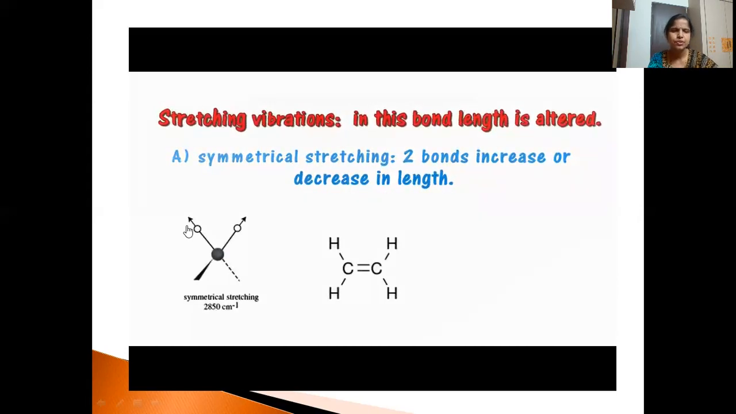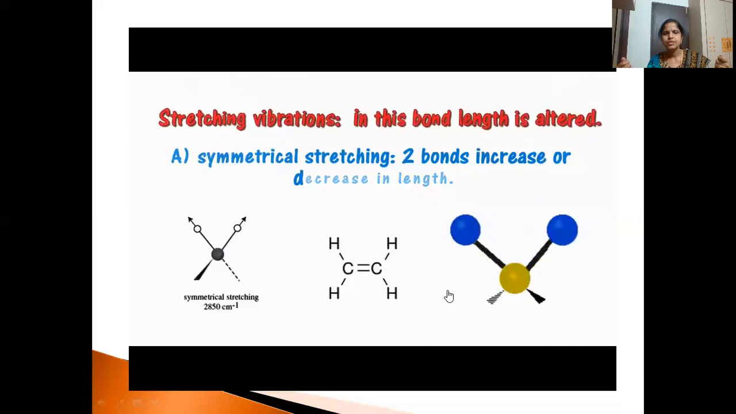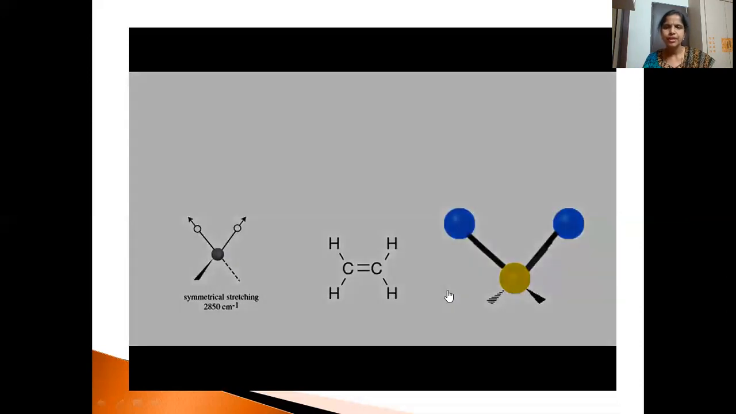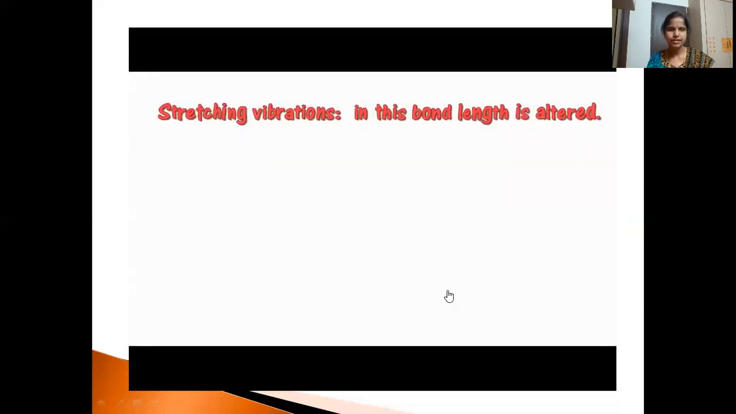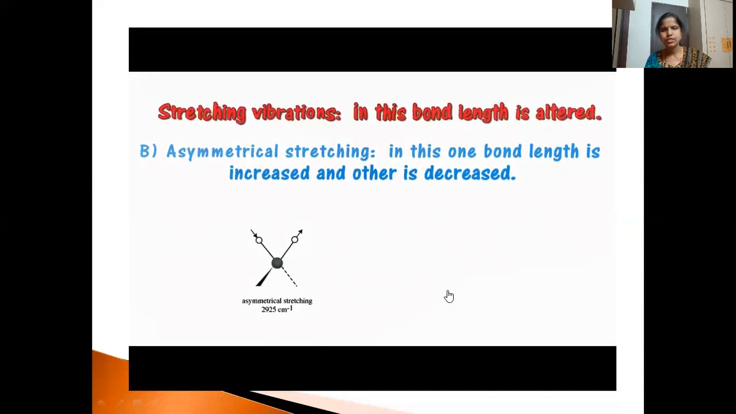This is an example of ethylene. Symmetrical stretching was found at 2850 centimeter inverse. This is the vibrational frequency where the band will appear. Here you can see clearly how the blue colored balls are moving away from the central atom or coming towards it. So the bond length increases or it may decrease. Then in stretching, the other one is asymmetric stretching, in which one bond length is increased and the other is decreased.